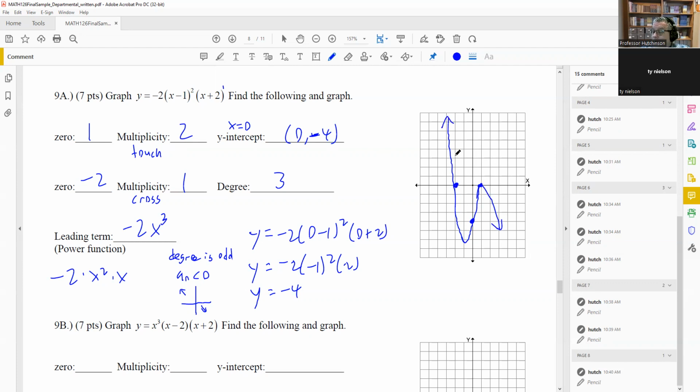So that's about what the graph is going to look like. It's going to come down here. It goes up and it goes down because of the end behavior we found. And we've got these two intercepts. If it's even multiplicity, it touches. Odd multiplicity, it crosses, as we can see the two differences there. So again, you're just going to pick the right graph. It'll be a multiple choice thing you'll choose.